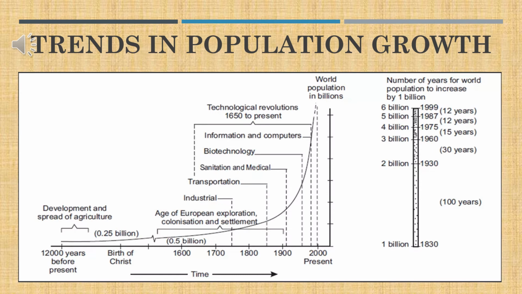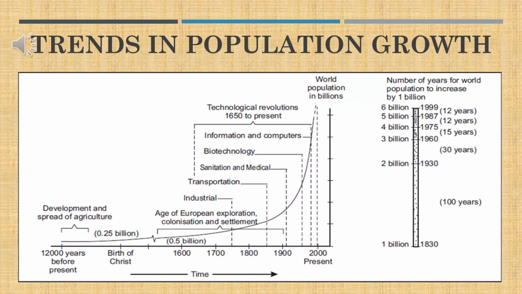But after that, in 1930, it became 2 billion. So the whole world has taken 100 years to double in population. After that, you notice from 1930 to 1960, only 30 years, the population again became 3 billion. In the year 1975, it became 4 billion.